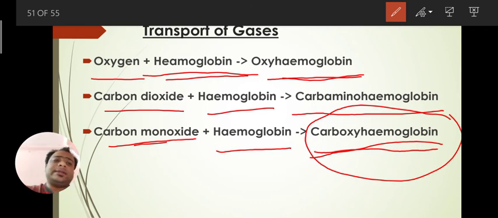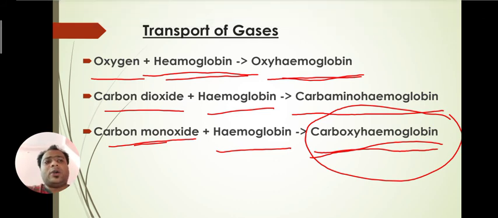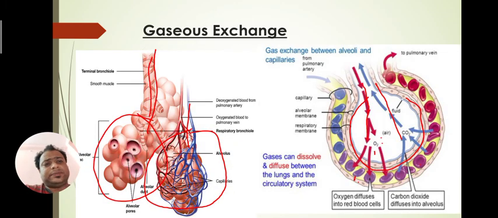And this transportation of gases helps for smooth respiration in the body. So in this respiration part, we have seen how we intake oxygen and carbon dioxide, and we have seen the structure.